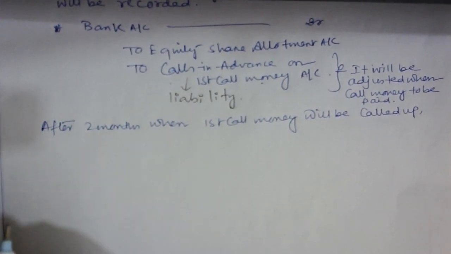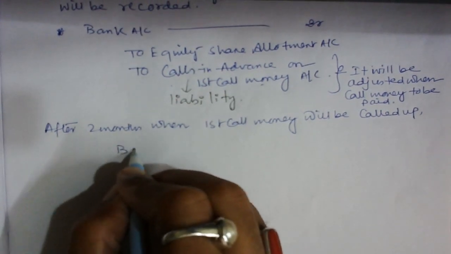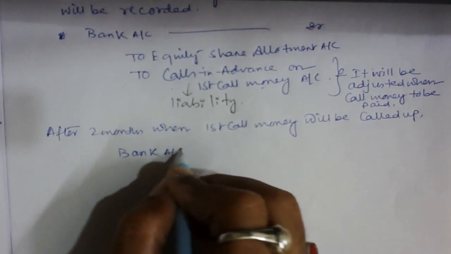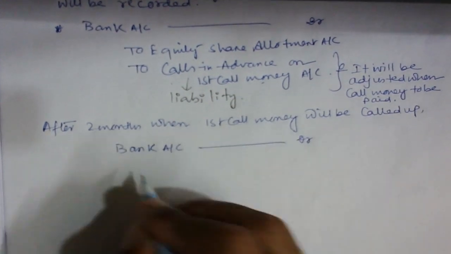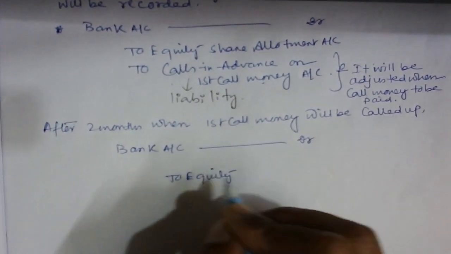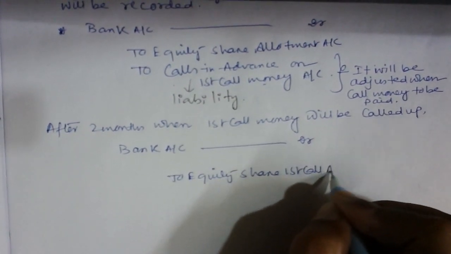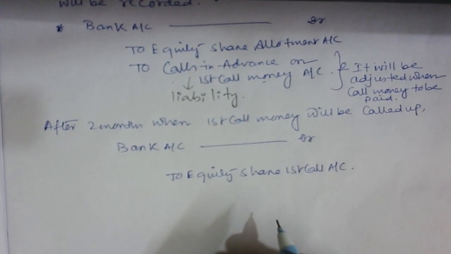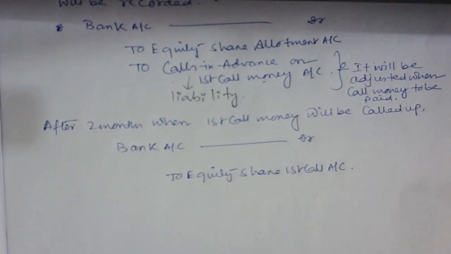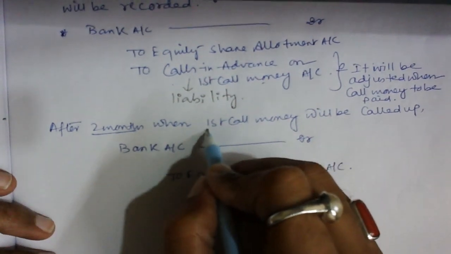See, I am receiving the first call money. So obviously the same journal entry I am going to make, bank account debit to equity share first call. Same way, guys, when you receive the first call money. But now the time has come. See, this is based on the 2 months when you receive the first call money.